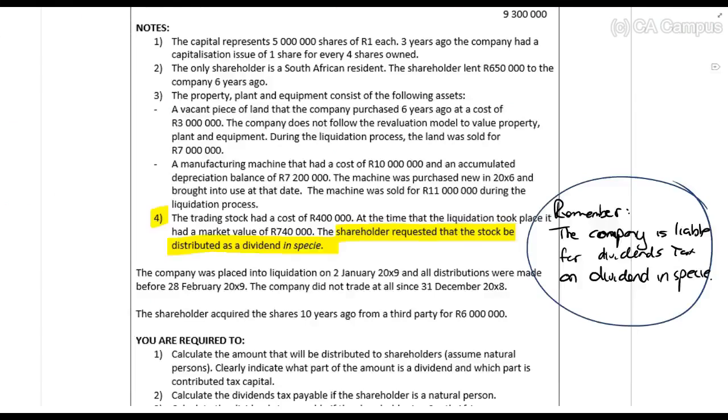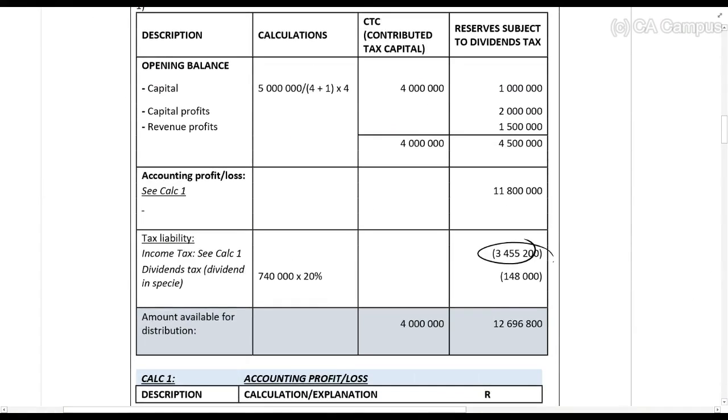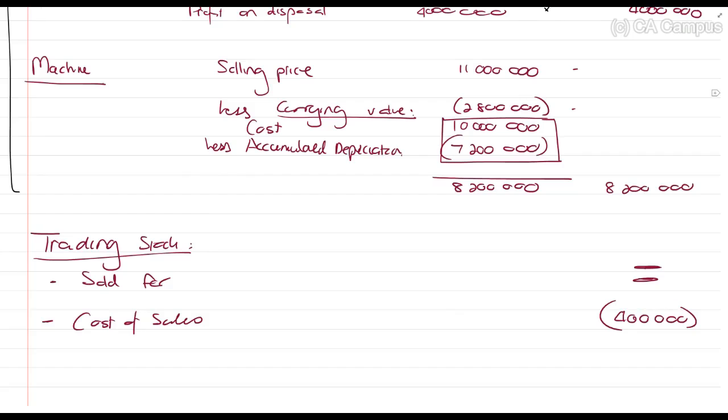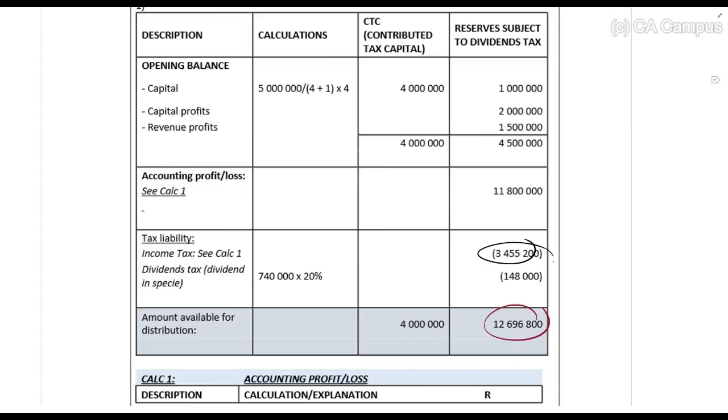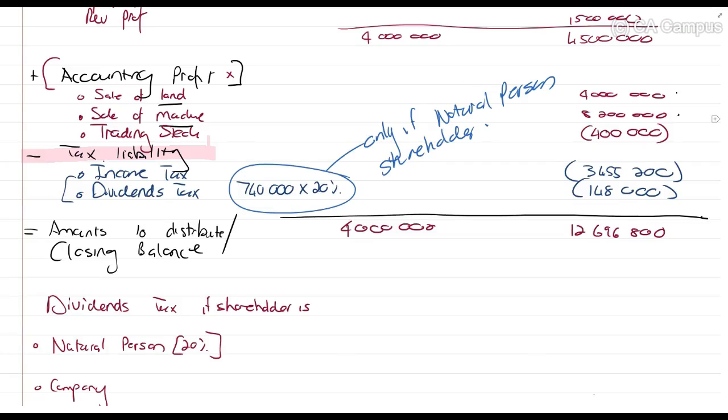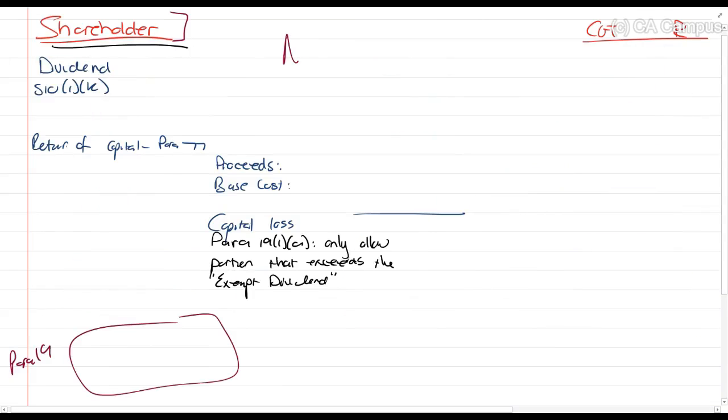12,696,800, and I just want to confirm that my total is the same. Yes, it is. Right. So 12,696,800. What are we looking at for now, guys? Just for now, natural person. So make sure that you see that amount, 12,696,800 times 20%, gives us our dividends tax. I'm only looking at a natural person for now. Okay, so make sure that you see, we're looking at it for a natural person.